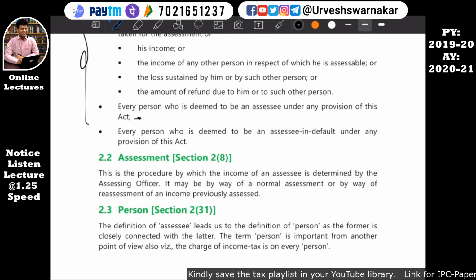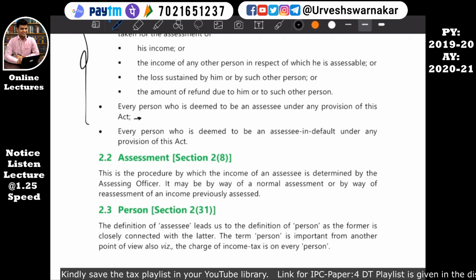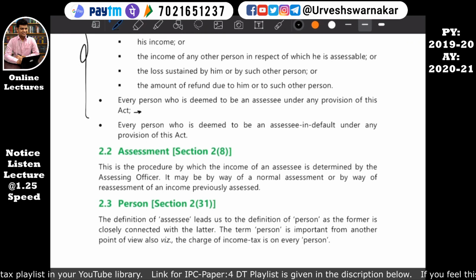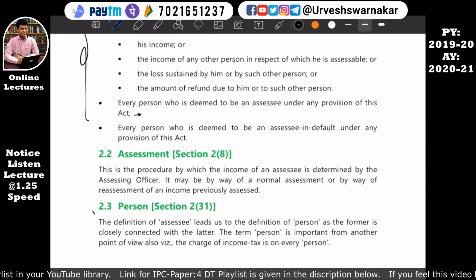At this level you are just introduced to direct tax. But then also you are being introduced to very long and very important concepts at IPCC level. At CA Final, the same concepts will be there also, but at an enhanced level. Assessment also we have studied, person also we have studied.